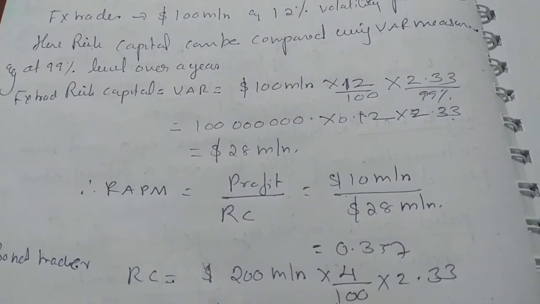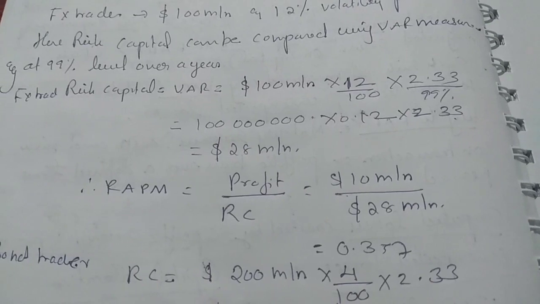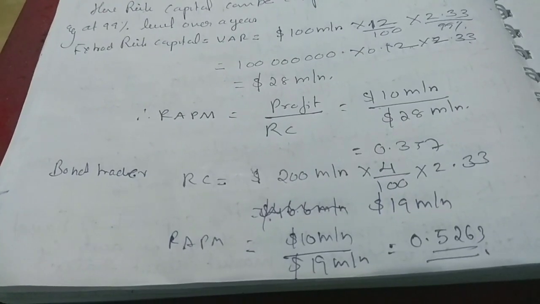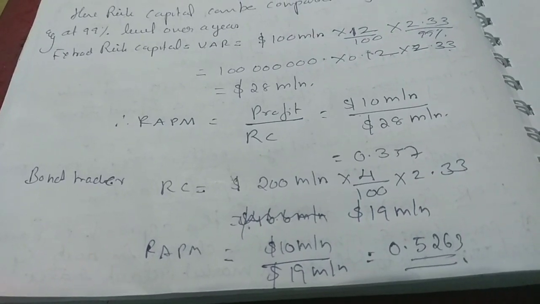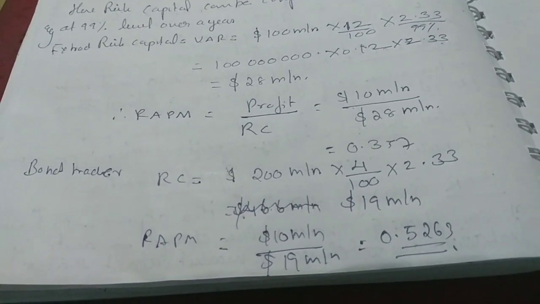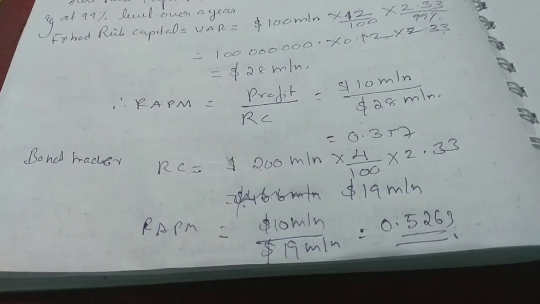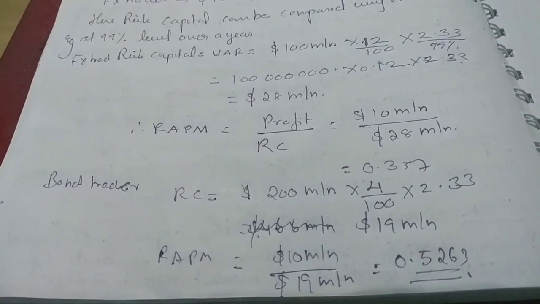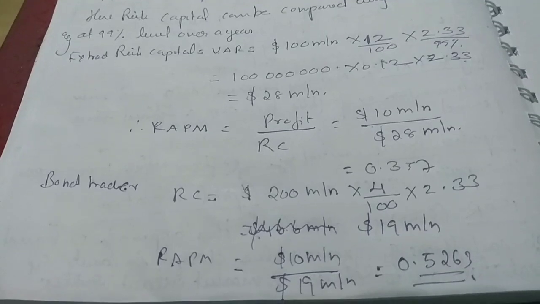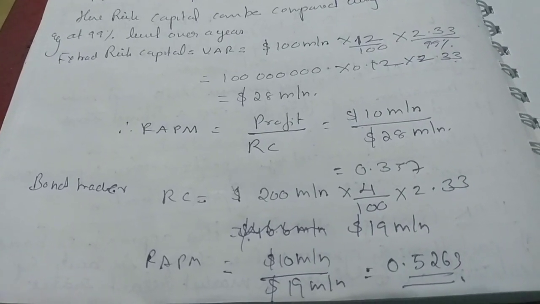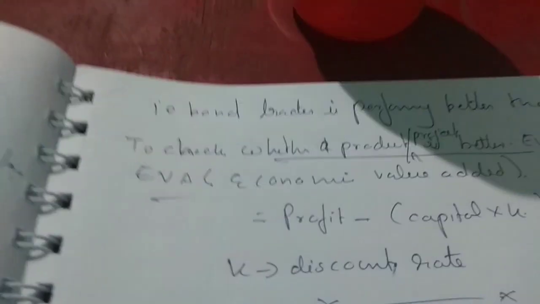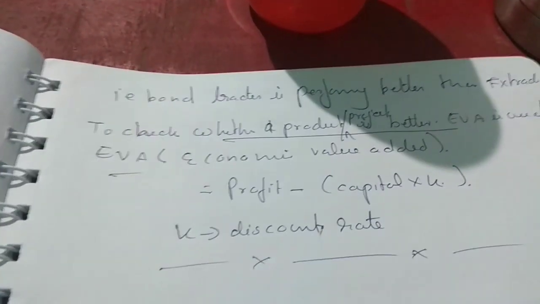RAPM is profit by RC, risk capital, which is $10 million by $28 million. For the bond trader, RC equals 200 million into 4 by 100 into 2.33, which is $19 million. RAPM is $10 million by $19 million, which is 0.5263. So the forex trader has a lower RAPM than the bond trader. That is, the bond trader is performing better than the forex trader.